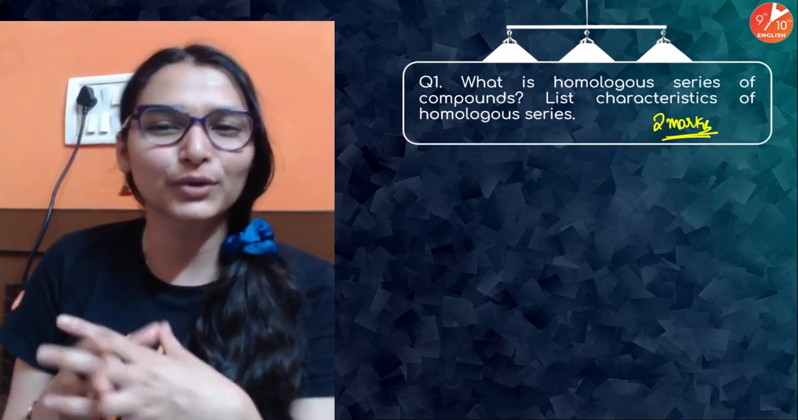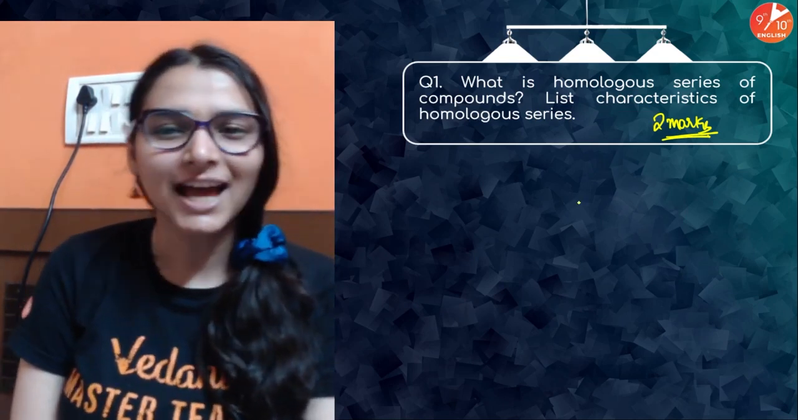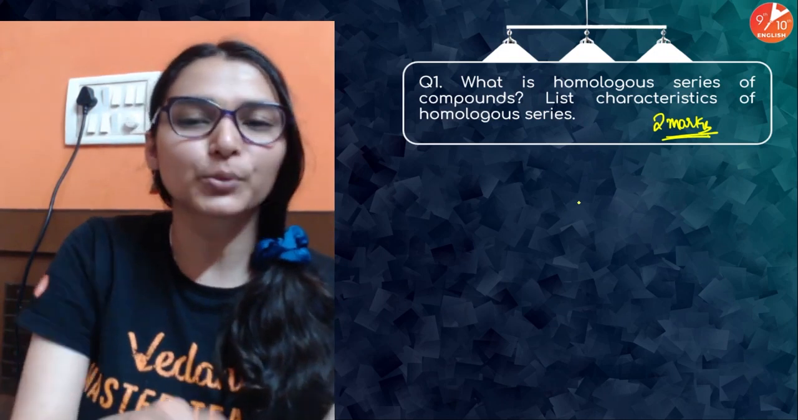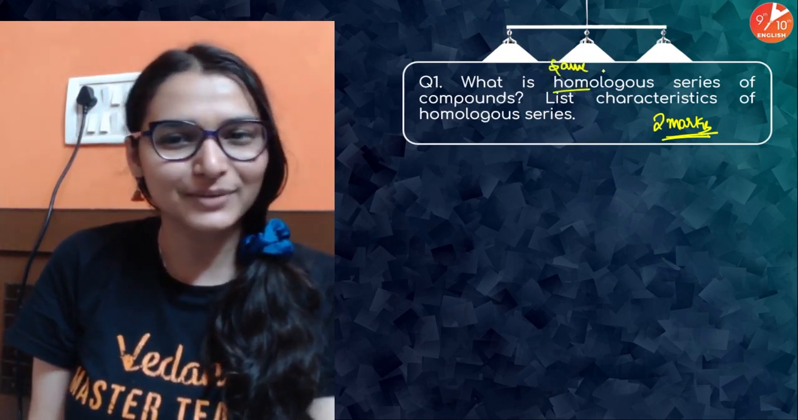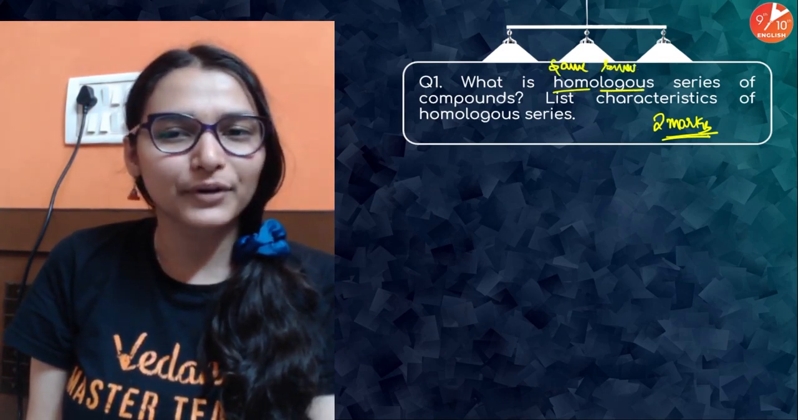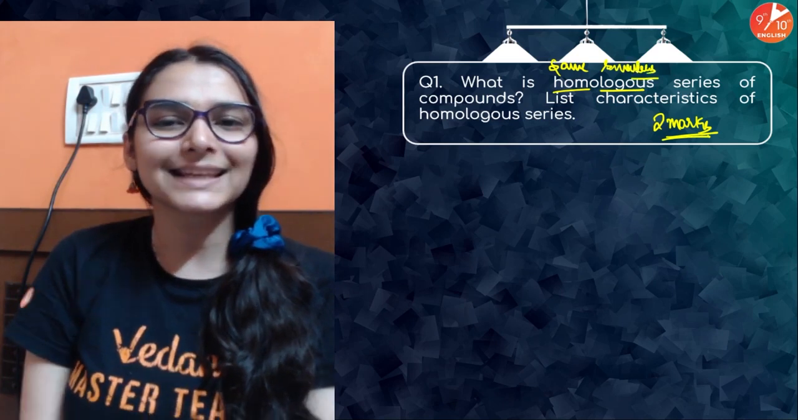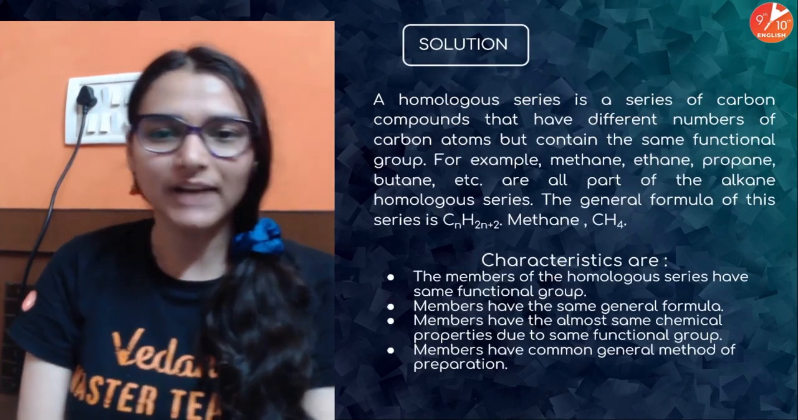What is homologous series of compounds? Now, important, list characteristics of homologous series. Now we know that homo means same. I always start from this point because you guys relate well, and logous means members. So these are the members of the same series. Now what is so same in them? Let's see how we will frame the answer.